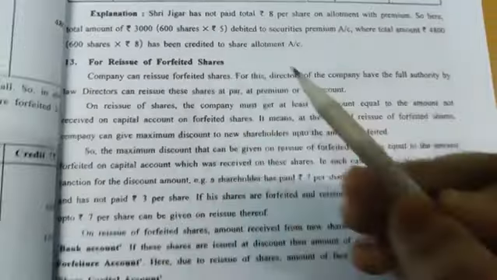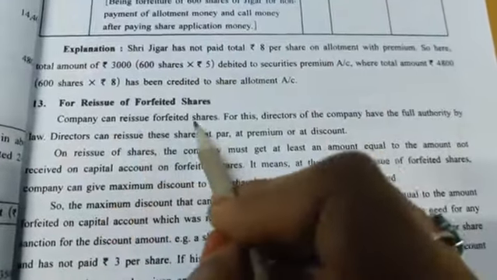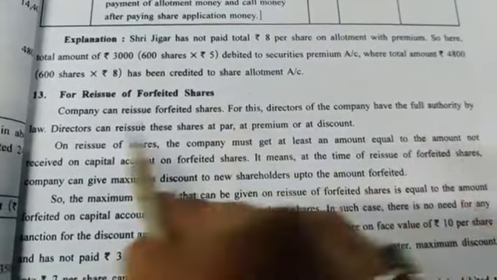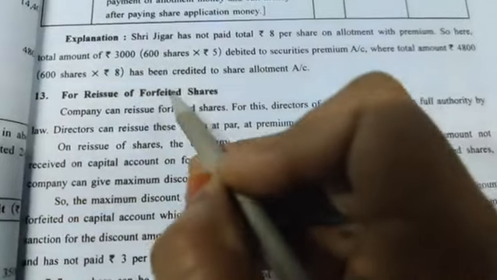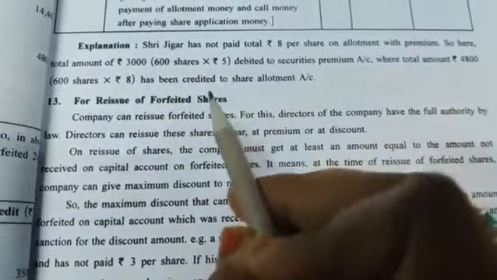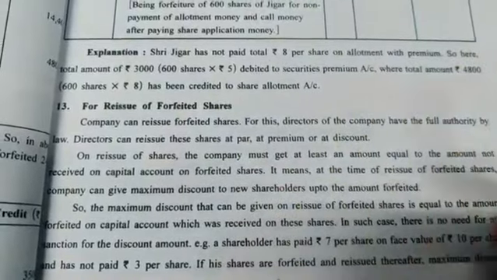Issue of forfeited shares, that is on page number 27. Company can reissue forfeited shares. Directors of the company have full authority by law. Okay, what do you mean by reissue? See, forfeited. Okay, one party is not paying, his account is closed. Again, that number of shares are reissued in the market and it is sold to someone else.